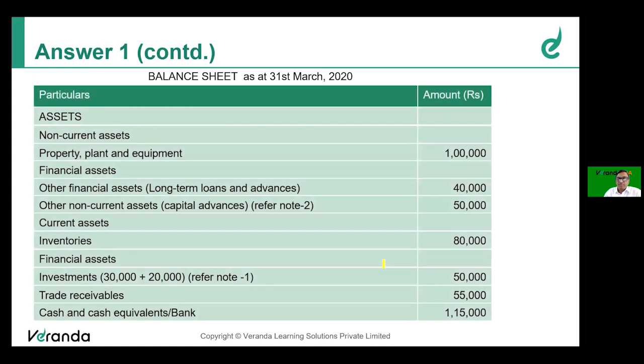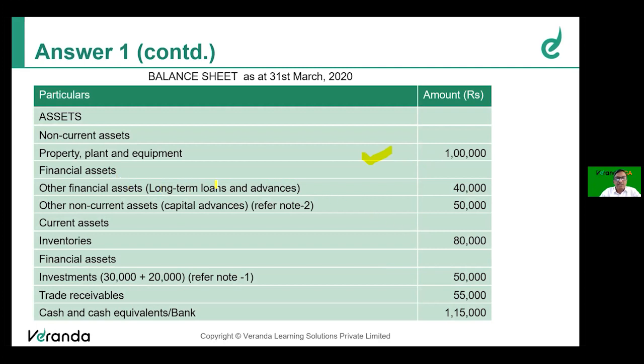Friends, as you know, for an Ind AS company, the balance sheet's top segment is assets and the bottom segment is equity and liabilities. Whereas the statements presented to us, prepared as per accounting standards, had equity and liabilities on top and assets at the bottom. Now we have to revise it completely. Property, plant and equipment, no change.